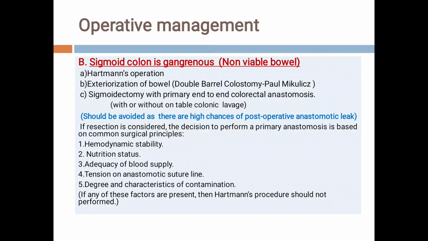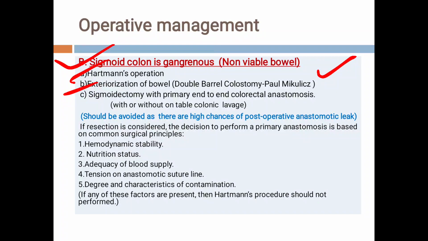Now students, the second option: the sigmoid colon is gangrenous. Once there is gangrene of the sigmoid colon, it becomes inevitable to remove the colon. After removing the colon, we have three options. One is Hartmann's procedure or Hartmann's operation, then the exteriorization of the bowel, or double barrel colostomy, Paul Mikulicz type, and the third one, sigmoidectomy with primary end-to-end colorectal anastomosis.